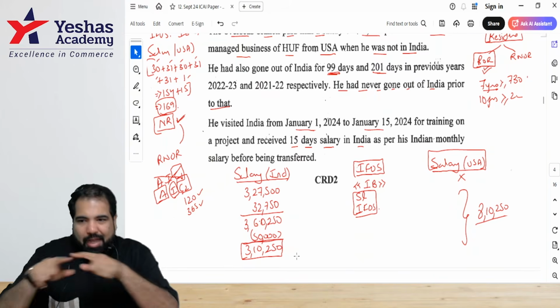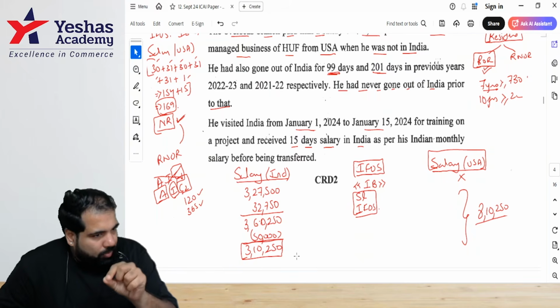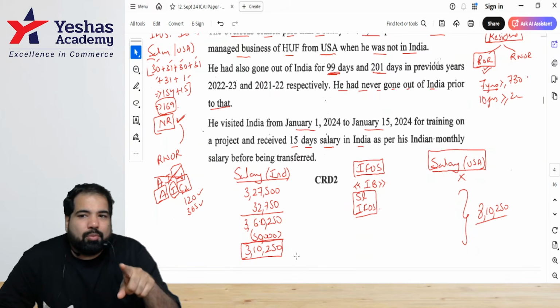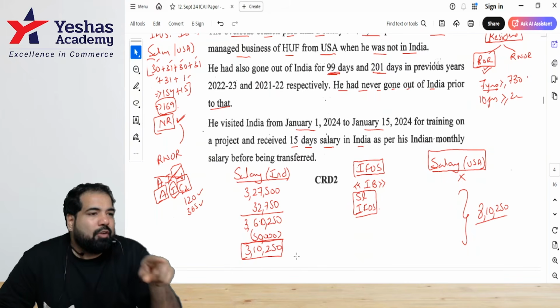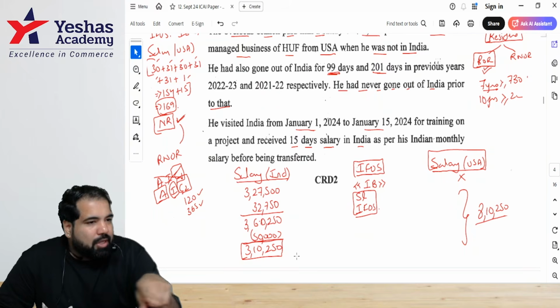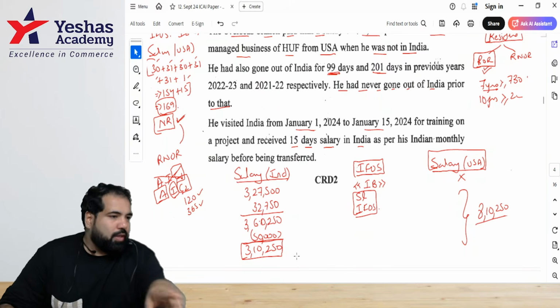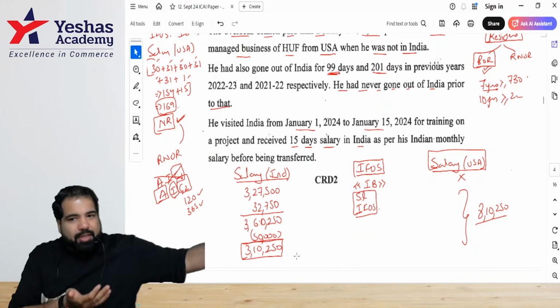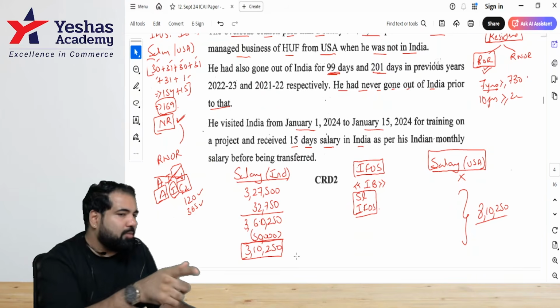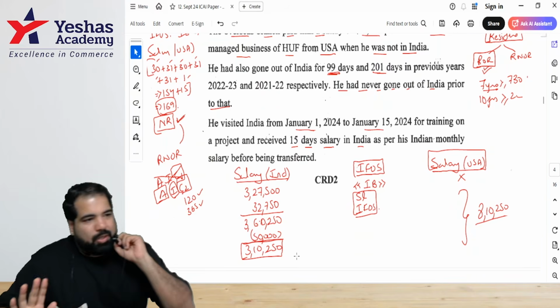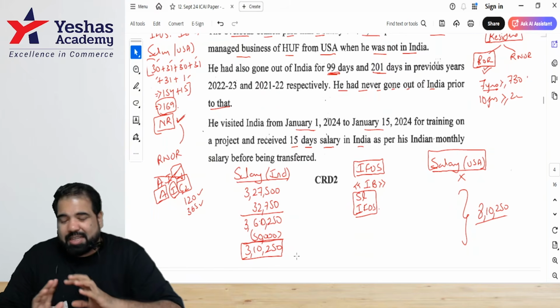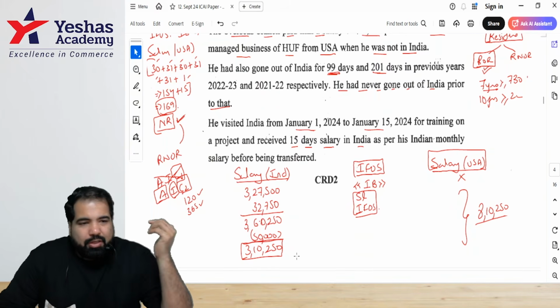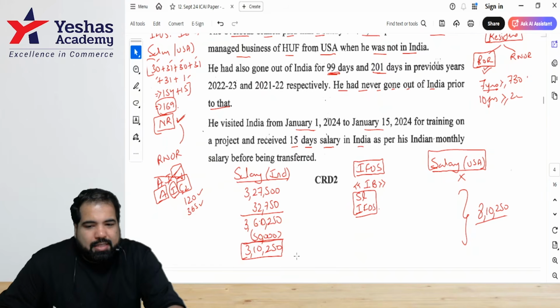What you can do is, after the sum ends, you can write a working note below that since his Indian income is not more than 15 lakh, he will not be considered as a deemed resident as per section 6.1A. So that point also, do I need to explain AIC 2? No, you don't have to explain AIC 2. You just have to say that because his Indian income is not more than 15 lakh, he'll not be considered as a resident. Are we okay? Guys, difficult sum, definitely. If in the exam I have this option, and this is in which question?